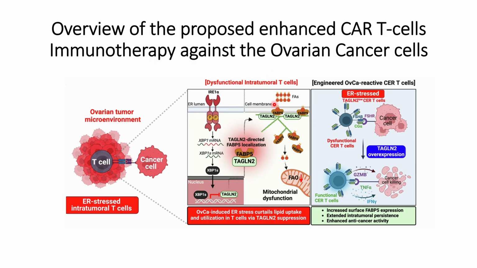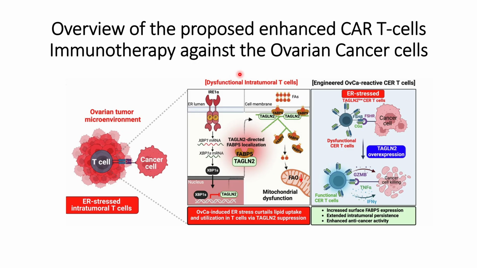And when the fatty acid uptake goes down in the mitochondria, it will cause low fatty acid oxidation, because the raw materials, that is fatty acids, are low as the FABP5 expression goes down. This will cause mitochondrial dysfunction, and it will finally cause dysfunction of the intratumoral T cells, as T cells will not be able to do their regular function against the cancer cells, that is killing the cancer cells.